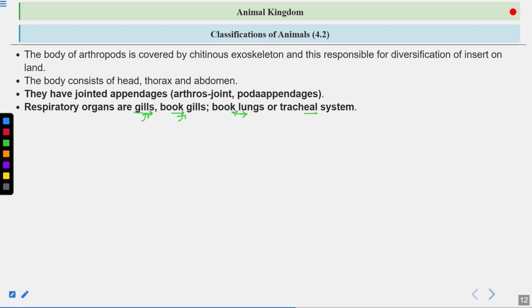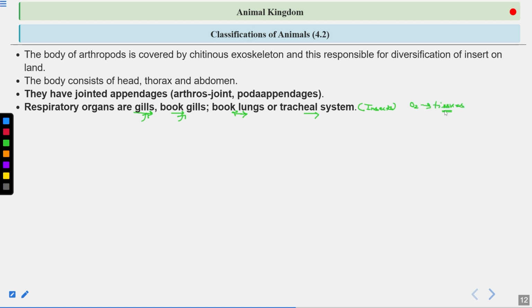So what is a tracheal system? The tracheal system is a network of tubes, and it delivers oxygen directly to the tissues. So remember, in the tracheal system, which is present in the insects, the air is directly delivered to the tissues.